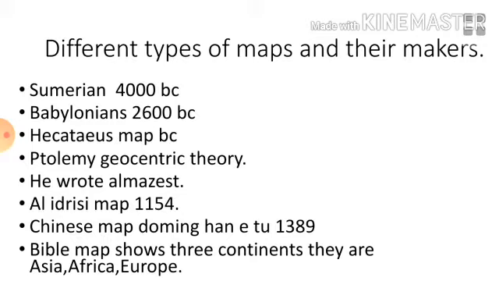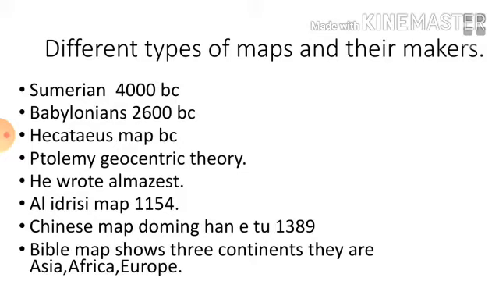Next, Ptolemy, we have seen about him. He proposed the geocentric theory. He belongs to the BC period, and he wrote a wonderful book, that is Almagest. This is very important for competitive exams. Almagest. Next, Al-Idrisi, he prepared his map in the period of